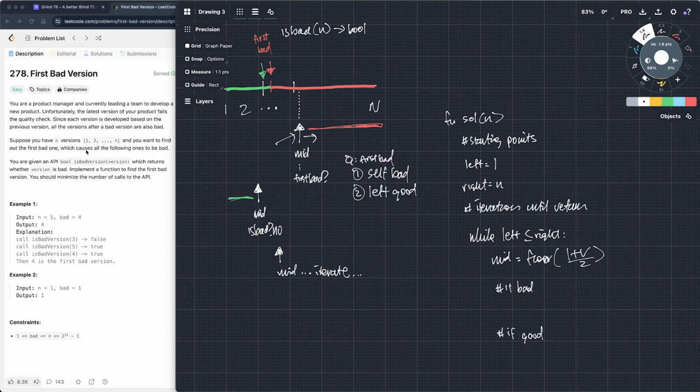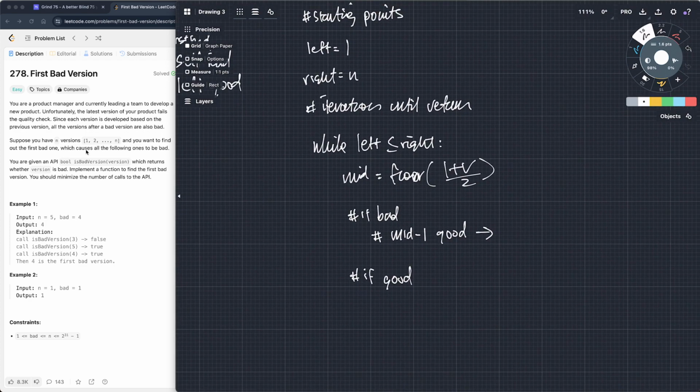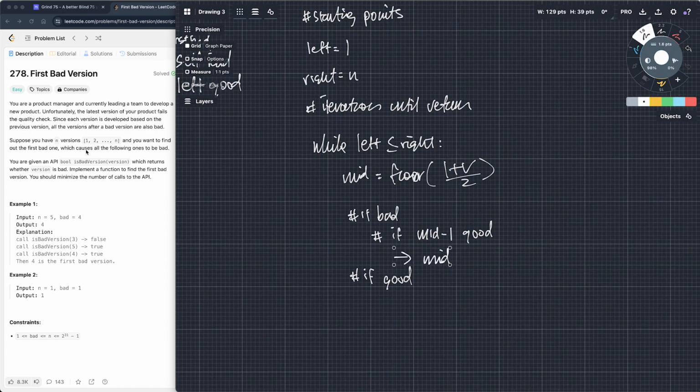So how do we know if it's the first bad? If it's bad, then if mid minus 1 is good, then we want to return, right? So this arrow is going to signify return. And we're going to want to return mid because this is the point. Sorry, I should have put an if here. So if mid minus 1 is good, we want to return mid.